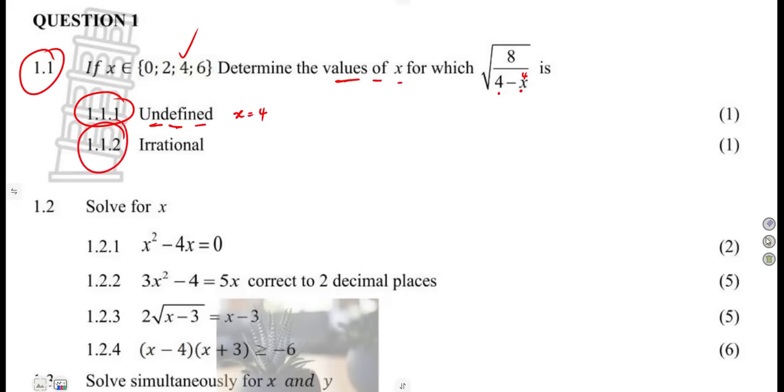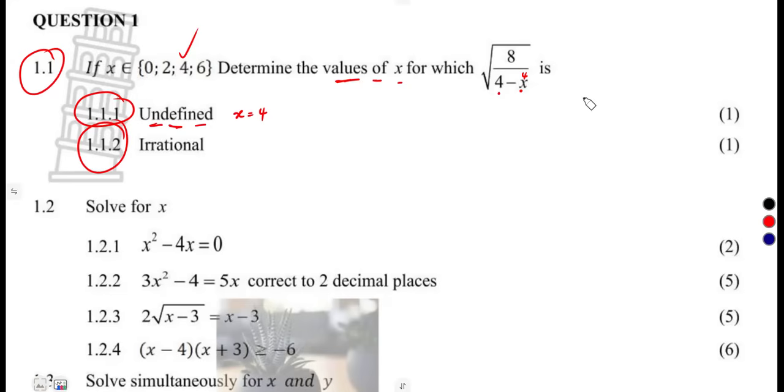1.1.2, when it is irrational, square root of 3, square root of 5, those are the ones that we cannot simplify. That's irrational. You cannot write it in the form of a over b, where a and b are integers. You cannot write it in that form. That is irrational. So for which values of x? You can even test your values, guys.